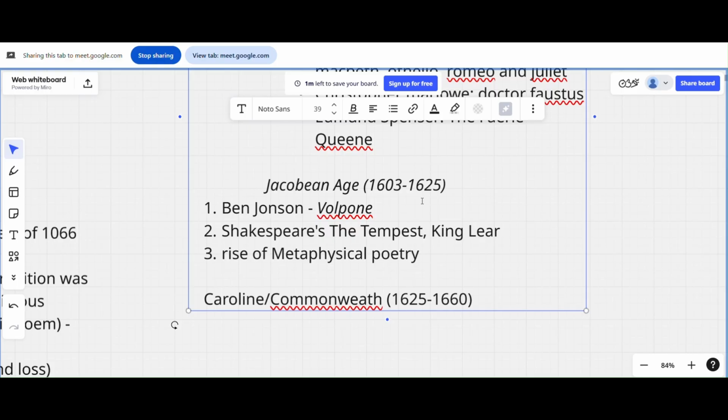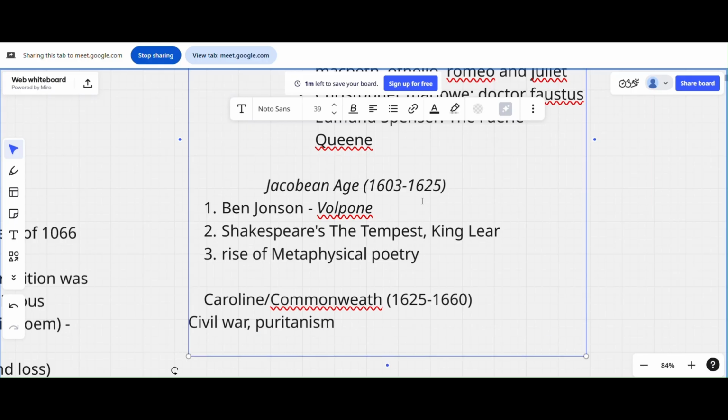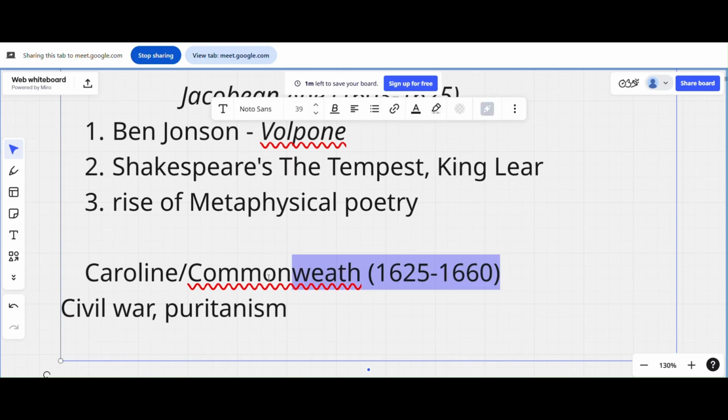So here we see authors like John Milton. Okay, before this, if we want, we can write that the Civil War happened. There was such a movement like Puritanism and all. I'll go quickly because, see, time is moving so fast. Won't be able to explain too much.